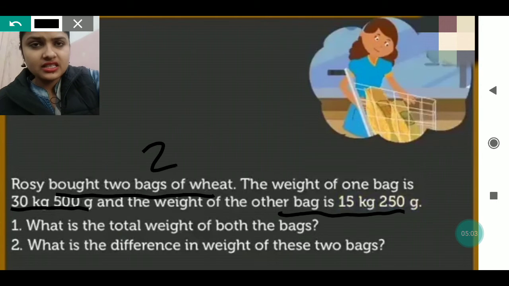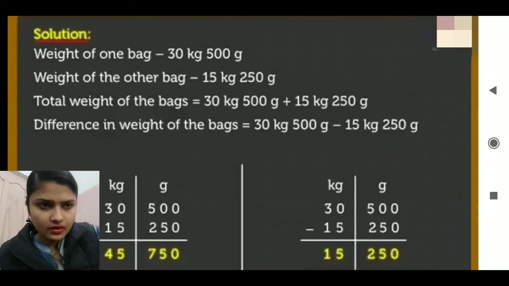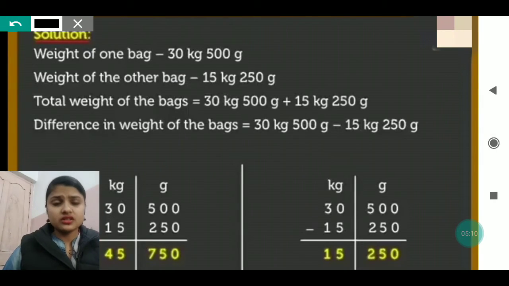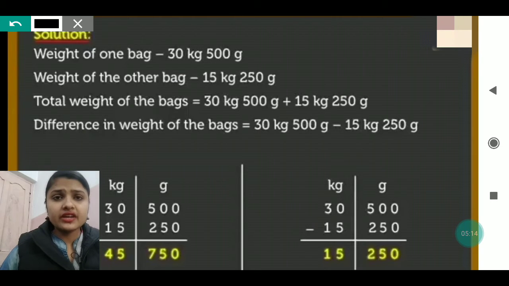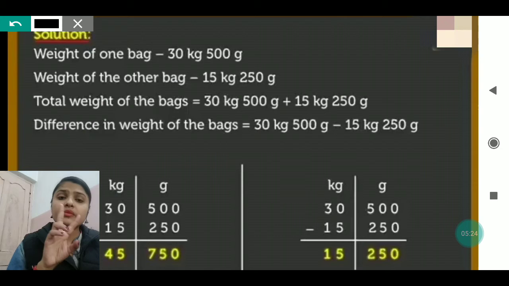So you can write the statement. You can see the solution is written here. In that solution, the weight of one bag is written, then the weight of another bag. For calculating the actual weight of the two bags, first we will make two columns, one for kg, one for gram.